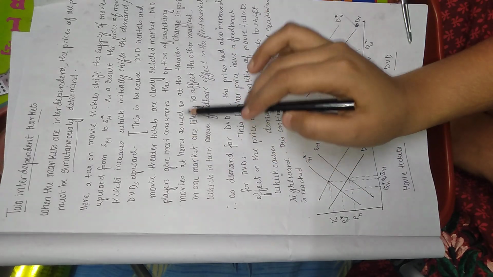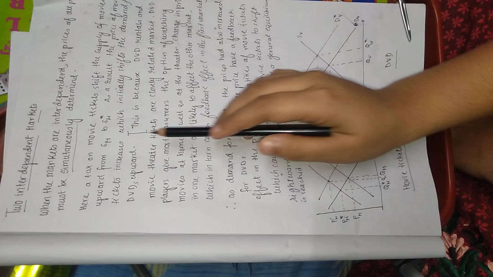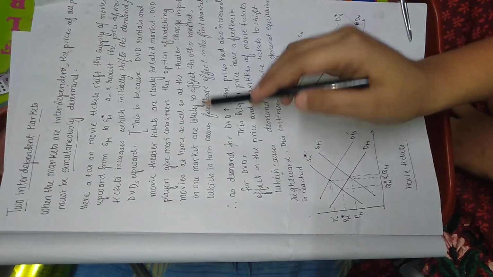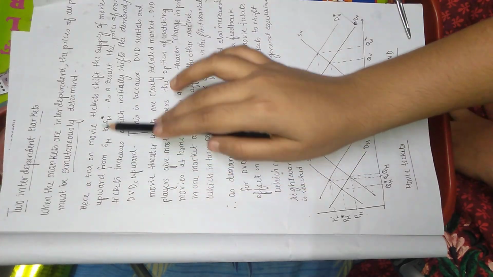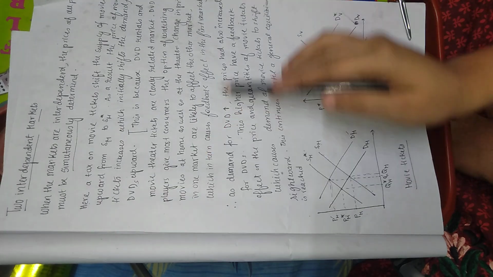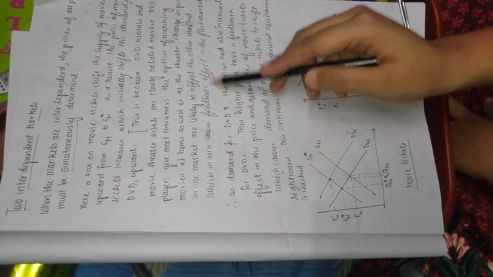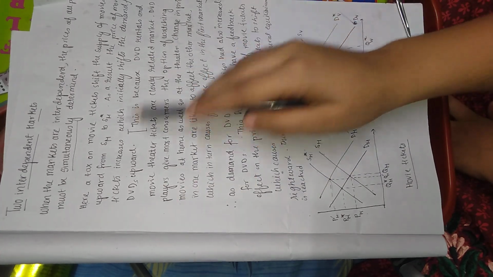Of watching movies at home as well as at the theater, a change in price in one market, as there was a change in price in movies, is likely to affect the other market. As there was a change in the price of movie tickets, it has affected our DVD market also, which in turn causes a feedback effect in the first market.